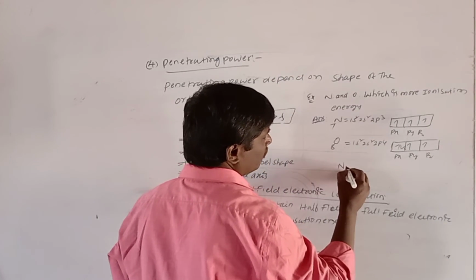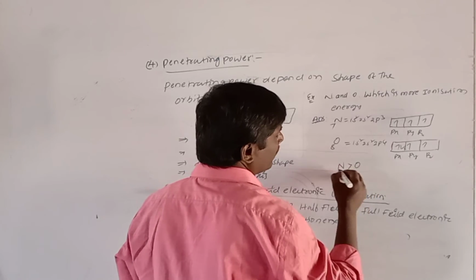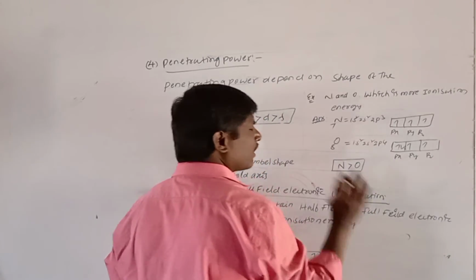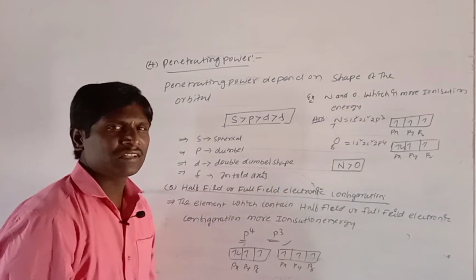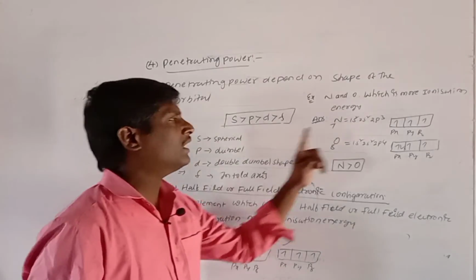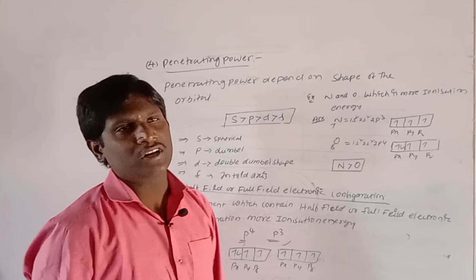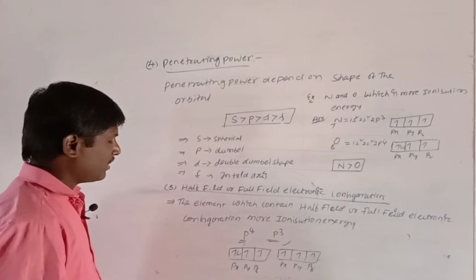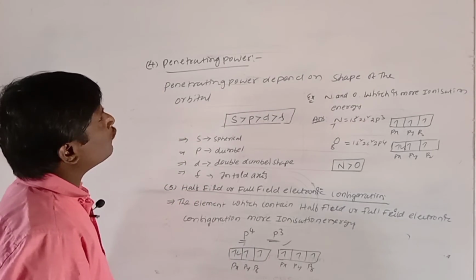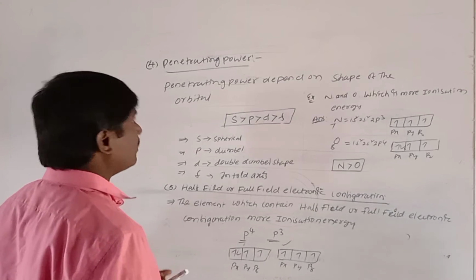So nitrogen has more ionization energy than oxygen. Why? Because nitrogen contains a half filled electronic configuration, while oxygen contains a partially filled electronic configuration. This is the fifth factor of ionization energy.